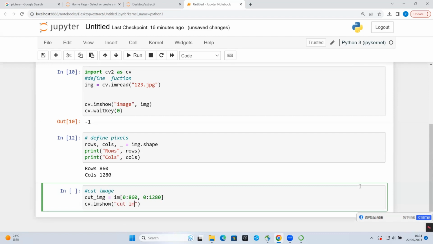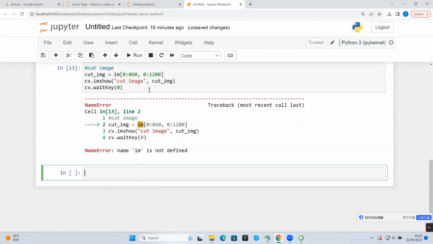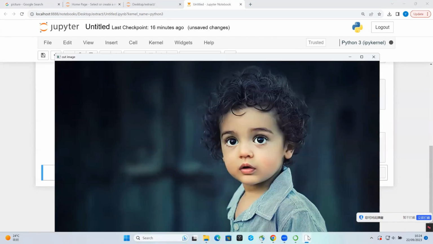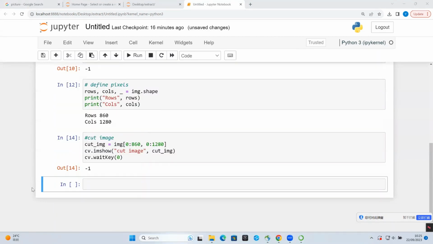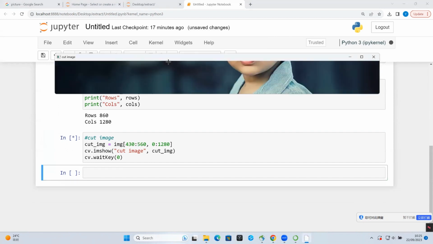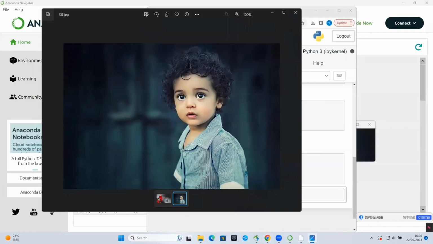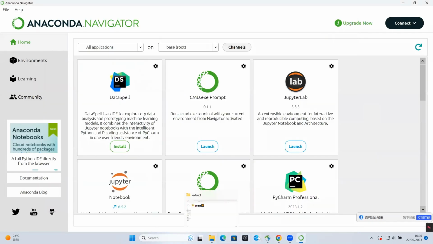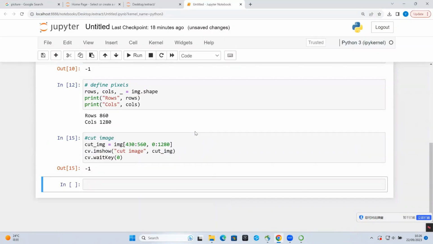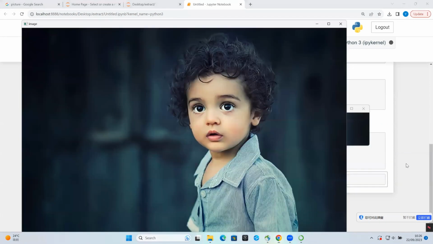This is our original image, and you can change the values for what you want to extract from the image. You can play with the values to change to different ratios of columns and rows. You can extract the area of interest from the image. Please kindly watch my previous video so you will know the exact pixel values of the object in the image, so you can easily extract the picture from the image.